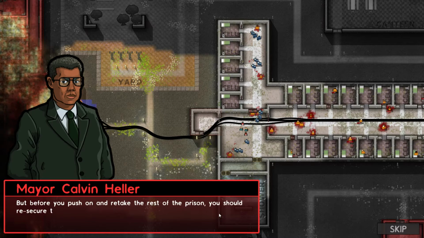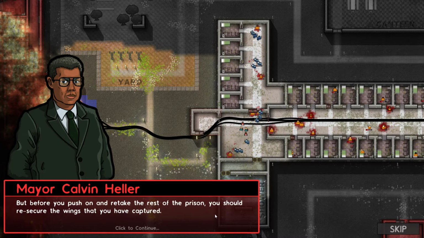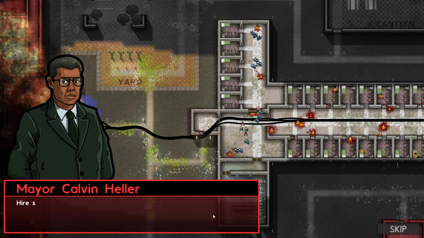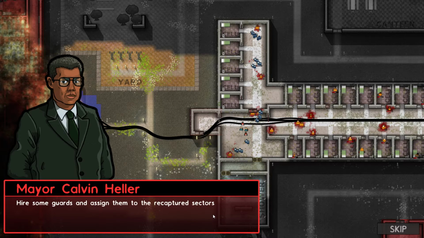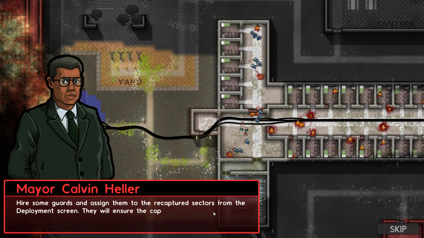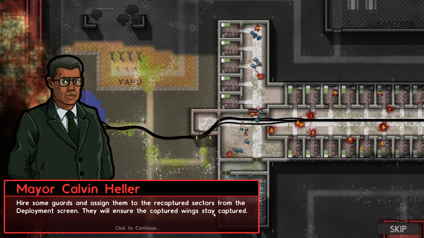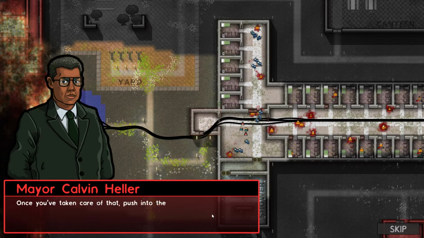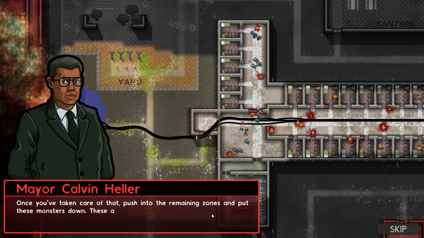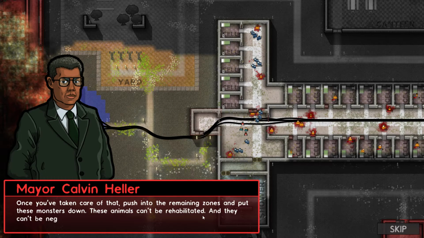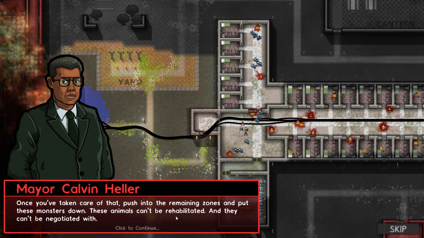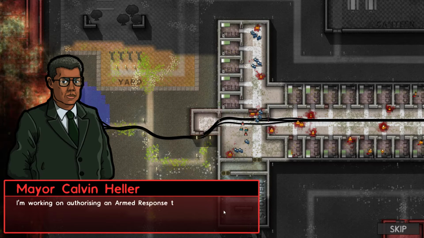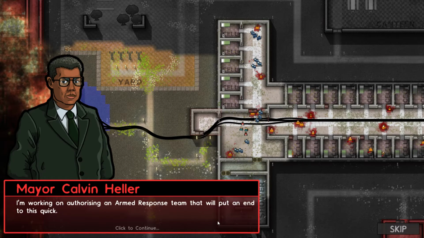But before you push on and retake the rest of the prison, you should resecure the wings you have captured. Hire some guards and assign them to the recaptured sectors from the deployment screen. They'll ensure the captured wings stay captured. Once you've taken care of that, push into the remaining zones and put these monsters down. These animals can't be rehabilitated, and they can't be negotiated with. Just nuke the whole damn facility! I'm working on authorizing an armed response team that will put an end to this quick.